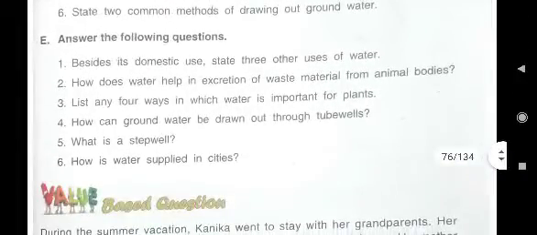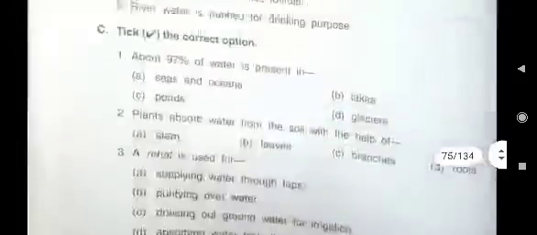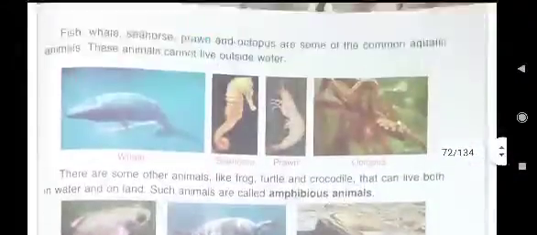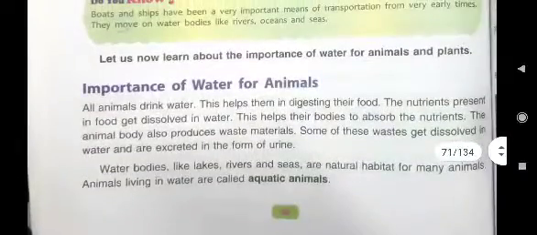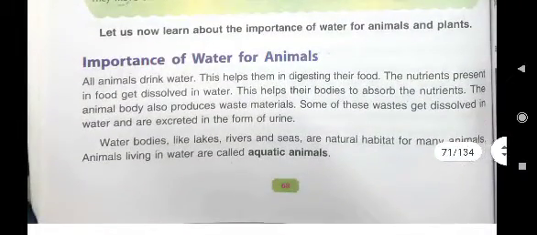How does water help in excretion of waste materials from animal bodies? Water helps in excreting waste materials from animal bodies, and how it helps, that we have to write, and the answer is written here. All animals drink water, that you all know, and this helps them in digesting their food.